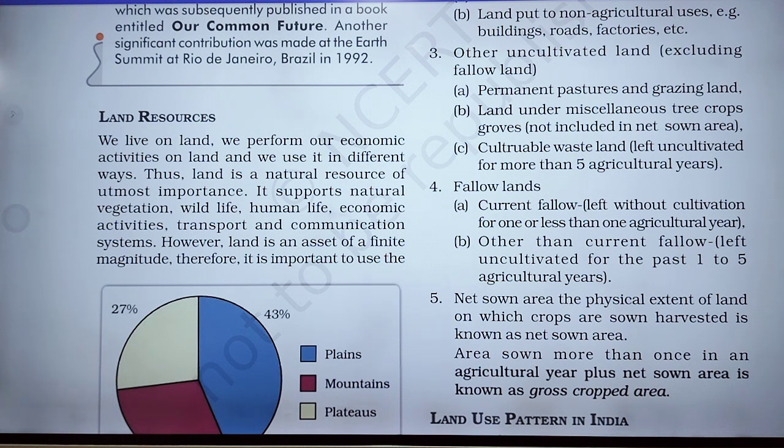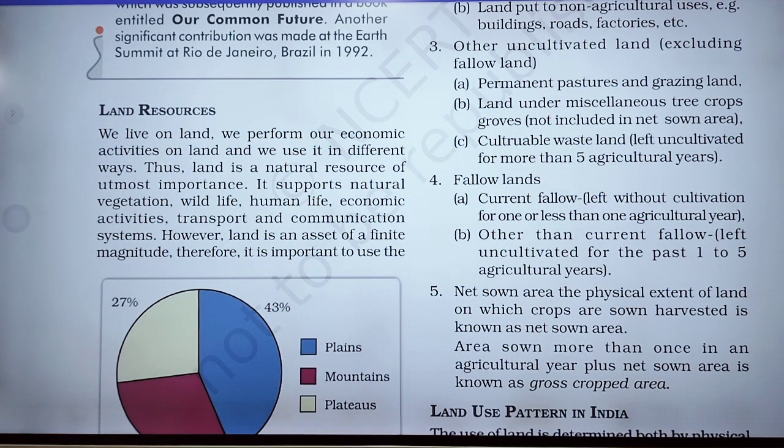Natural vegetation generally refers to the plant community that is given by nature, not made by humans. Wildlife means those animal species that live in the jungle and are generally undomesticated.